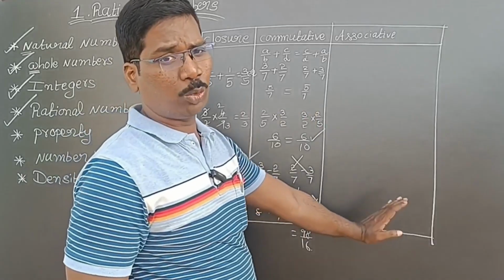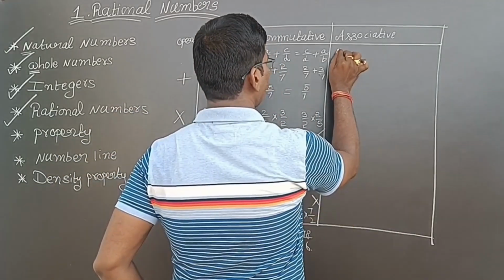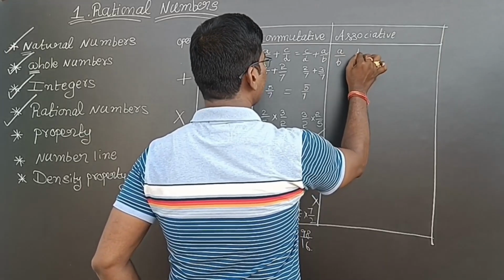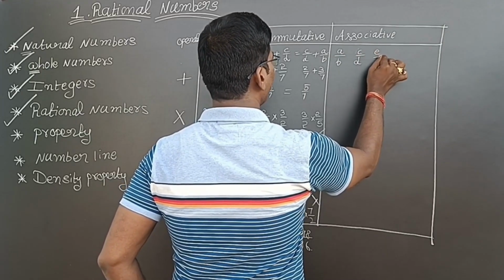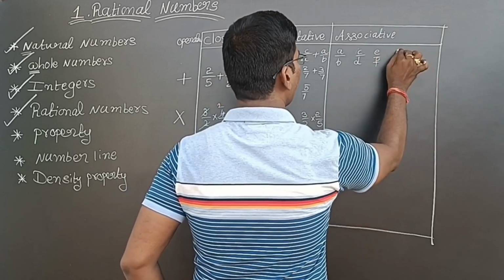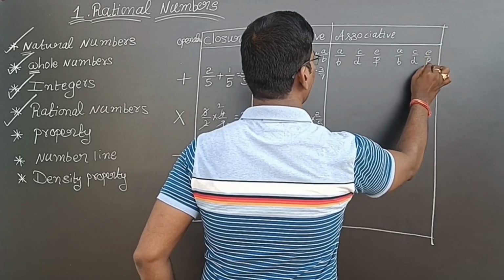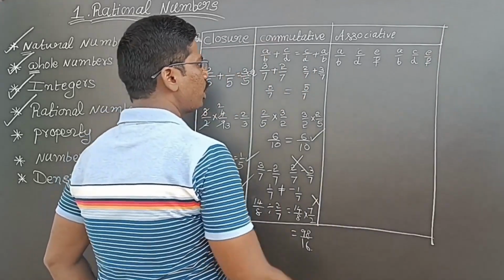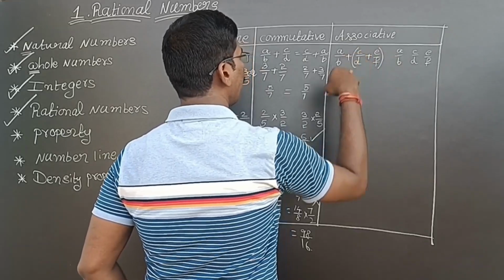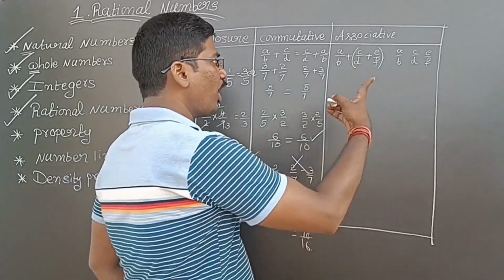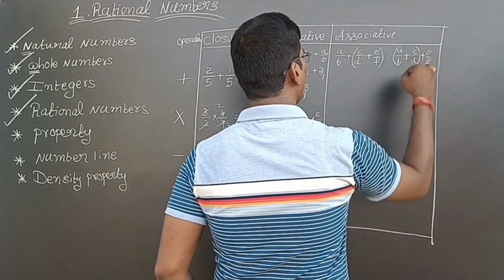Here also the same thing, associative property. What is associative property? You have to take three numbers: a by b, c by d and e by f. These three numbers. Here also take three numbers: a by b, c by d and e by f. What you have to do is, first of all, add these two numbers and add the result to the first number. And here, add the first two numbers and add the result to the last number.